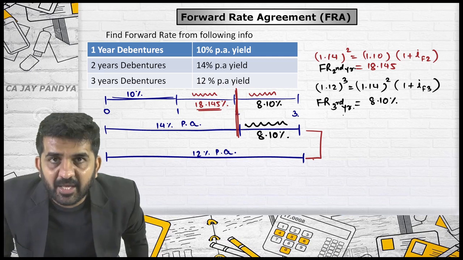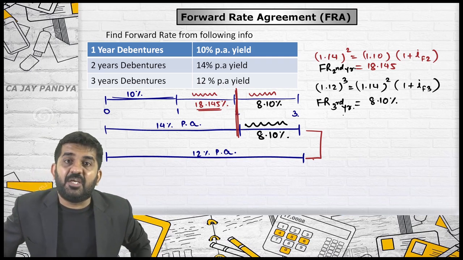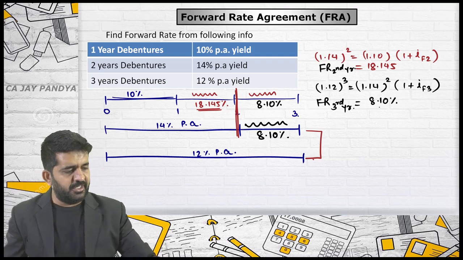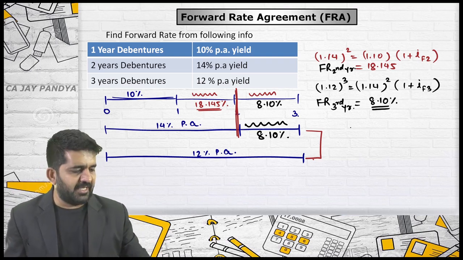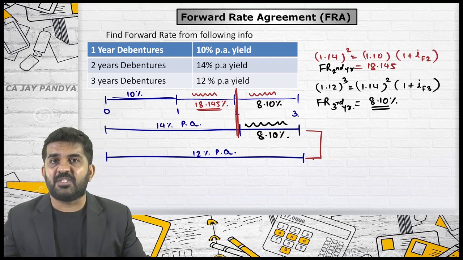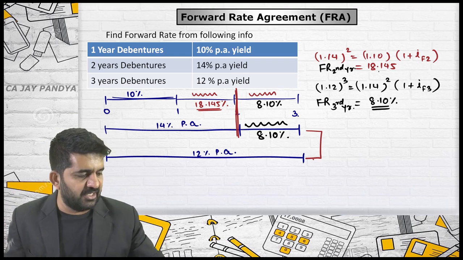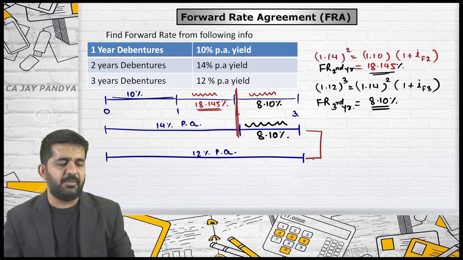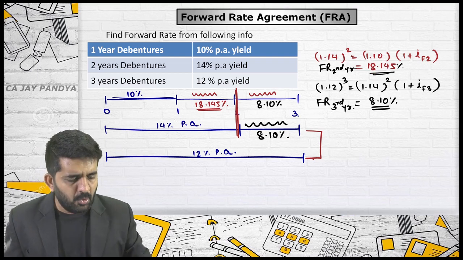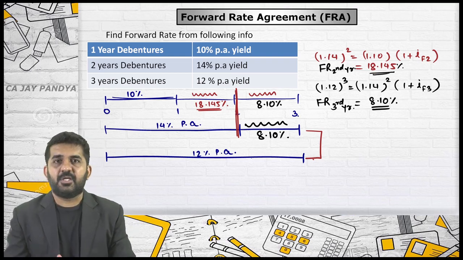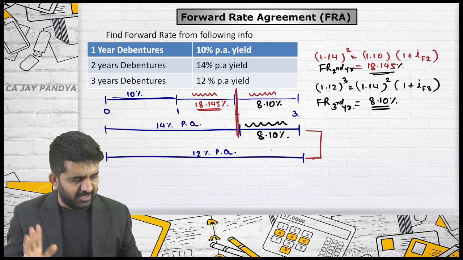If you are borrowing at the beginning of the third year for the period of 1 year, that is up to end of third year, 8.110% will be applicable. If you are borrowing at the beginning of the second year up till the end of the second year, 18.145% will be applicable. This is how I find out forward rate. Is it alright? Let me ask you another question other than this question.